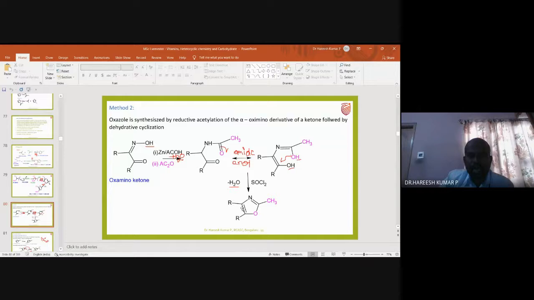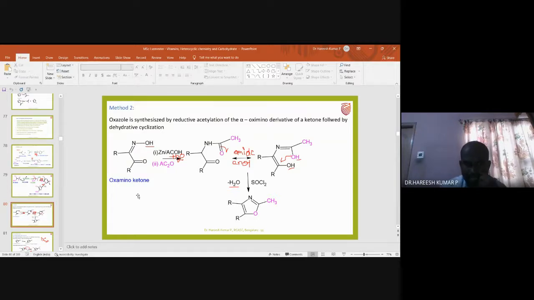So what is the second method of preparation of oxazole? Oxazole is synthesized by reductive acylation of an alpha oxamino derivative. This position is the alpha oxamino derivative of ketone, followed by dehydrative cyclization. Dehydrative means removal of water. So by removing water, it undergoes cyclization. These are the ones one can find in synthetic methods. Okay, right. So this is the second method.